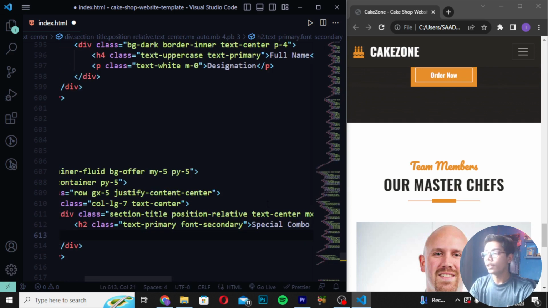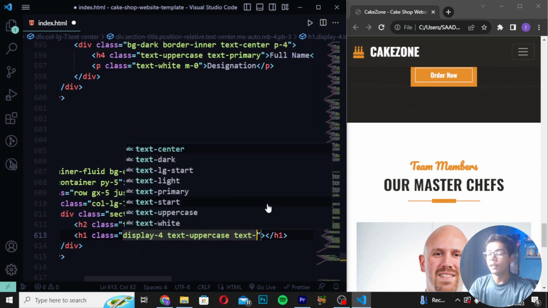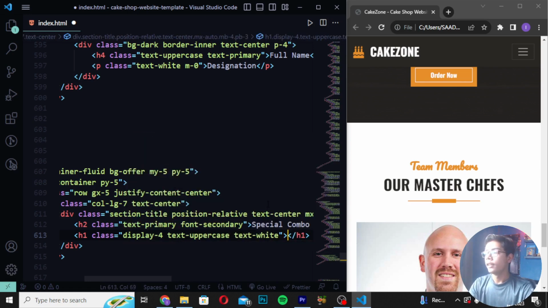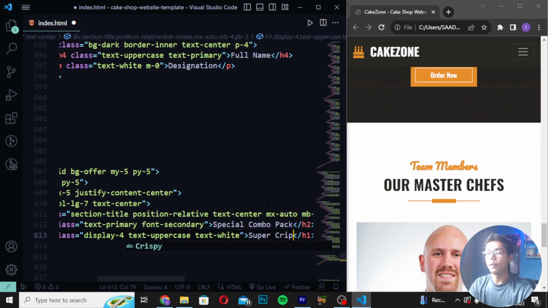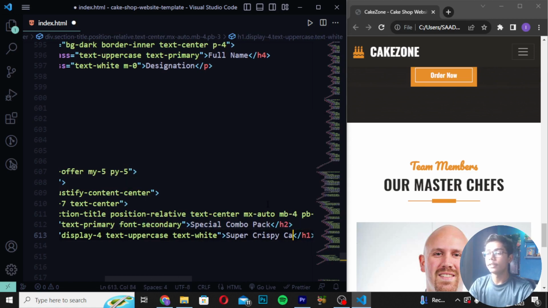Then you have to move down and create h1 with class as display-1. So here I will be writing this. Then here I will be writing text-uppercase. So here I will be writing this tag as well. Then create text-white. Then here I will be writing super crispy. So here I will be writing this again. Then you have to save it, and here I will be writing cakes.